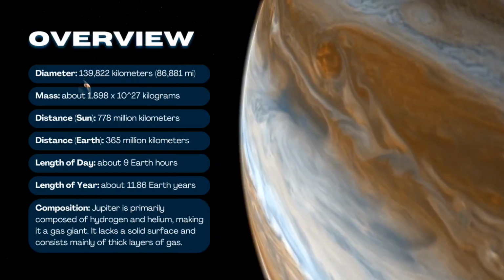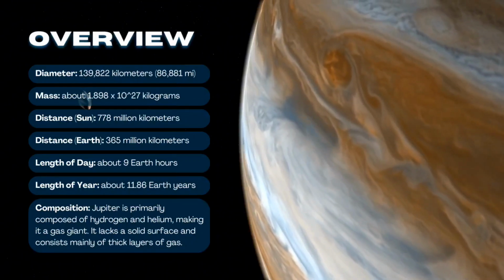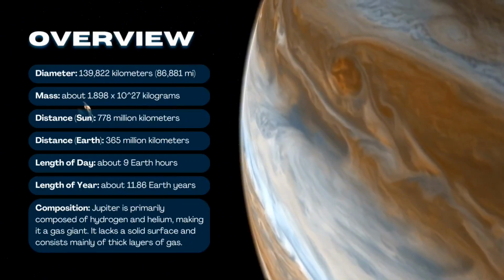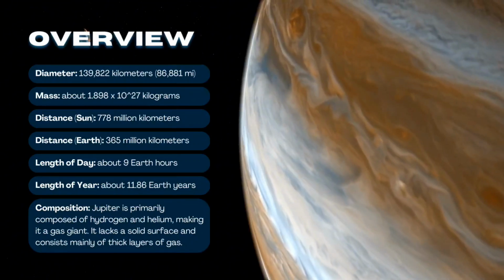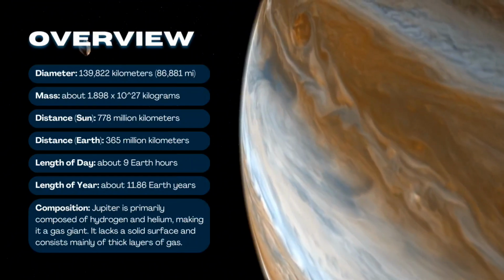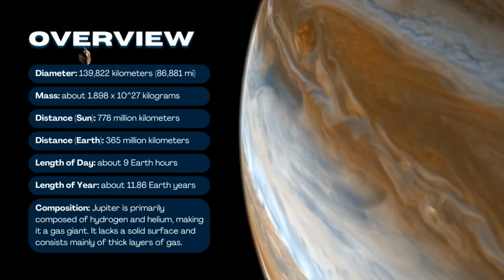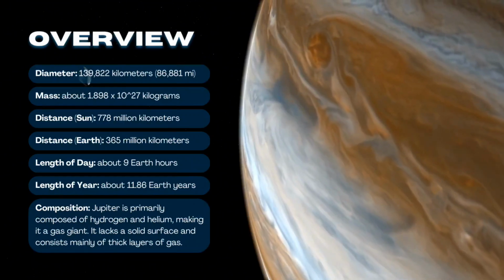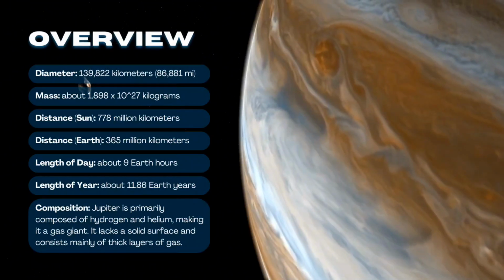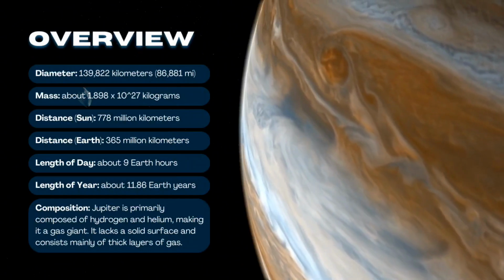Distance from the Sun: 778 million kilometers. Distance from Earth: 365 million kilometers. Length of day: about 9 Earth hours. Length of year: about 11.86 Earth years. Composition. Jupiter is primarily composed of hydrogen and helium, making it a gas giant. It lacks a solid surface and consists mainly of thick layers of gas.